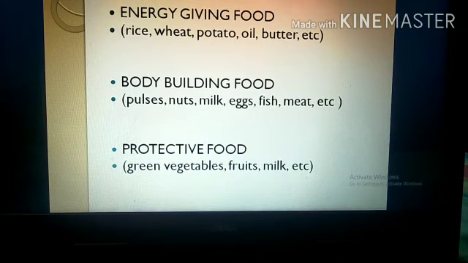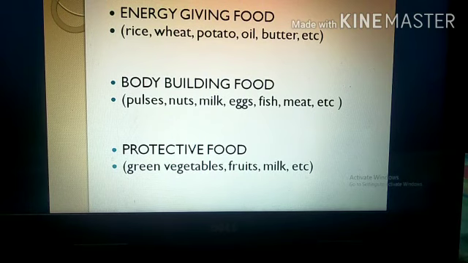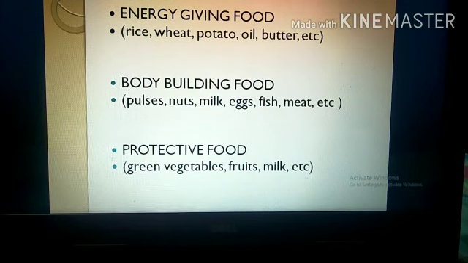So this is known as bodybuilding food. Now coming to the protective food, green vegetables, fruits, milk, etc. These all make us strong and fit, and they help us to even fight the diseases. They protect our body from various diseases. So this is known as protective food.